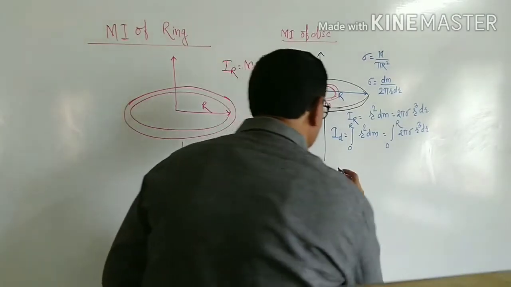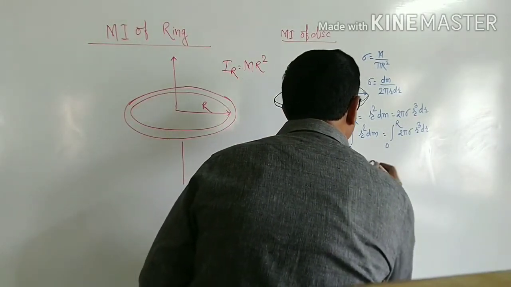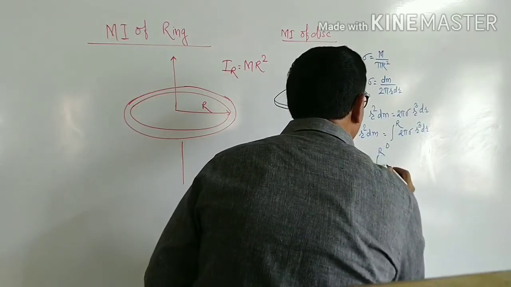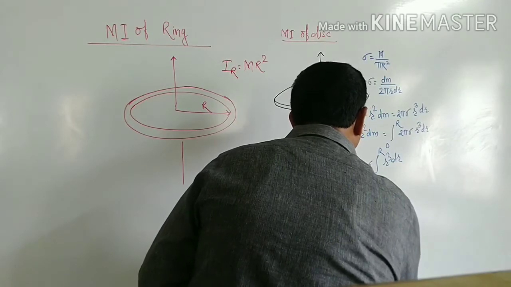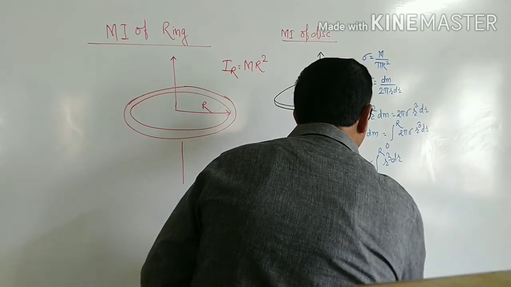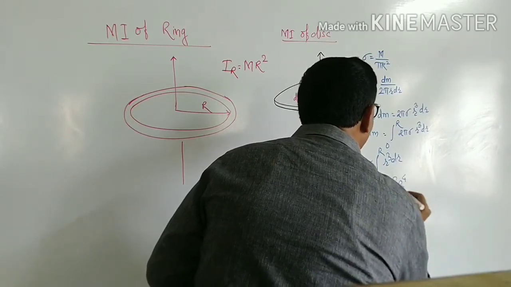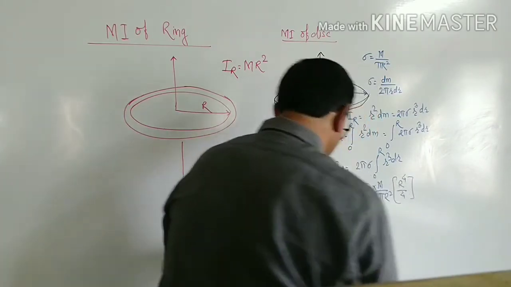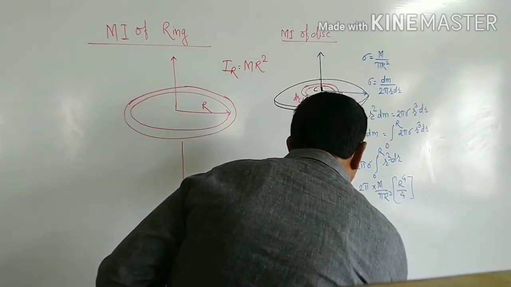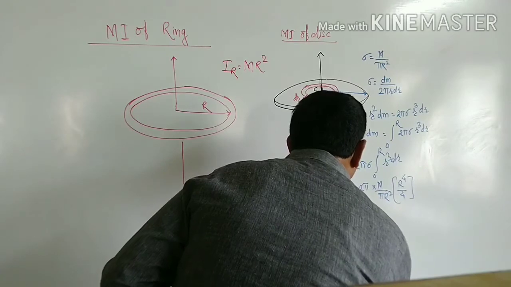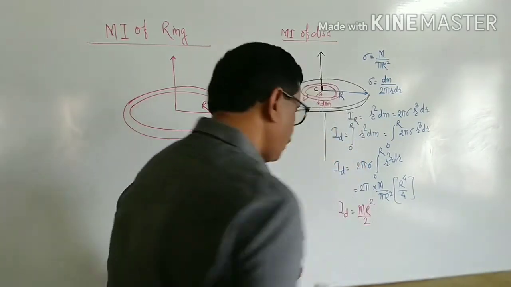Now, integrating this, I will get the moment of inertia of a disk as 2 pi sigma, integration from 0 to capital R of r cube dr, and you will get this as 2 pi, where sigma is mass upon area, times R to the power 4 divided by 4, and ultimately I will write the moment of inertia of a disk is equal to MR square divided by 2.